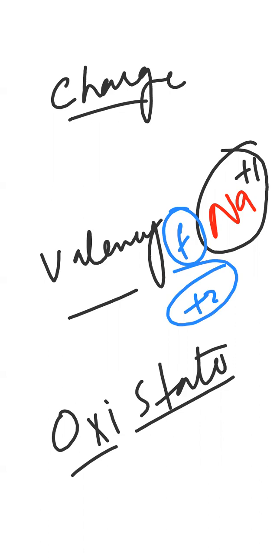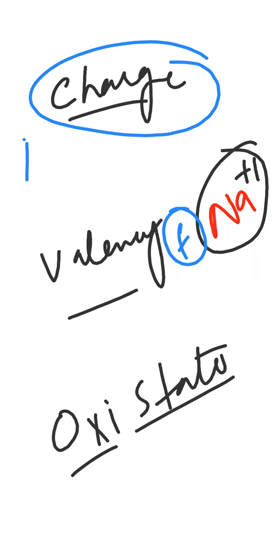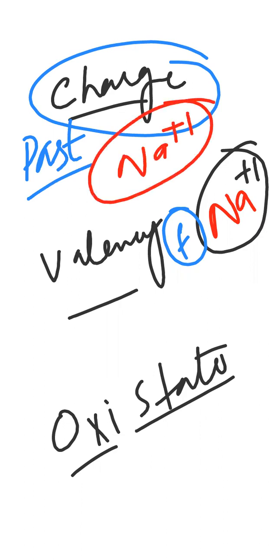So see, valency is something like a future prediction. Easiest word में बता रही हूँ so that you could remember. Then what is a charge? Past. Valency is future. The charge is the past. For example, if I say I have a sodium and that has +1 charge on it. Now this +1 is not telling the future of the sodium that it will donate its one electron. No, it is the charge of the sodium. So it is telling about the past of the sodium. Means sodium has donated its electron few minutes before. So this is the past.